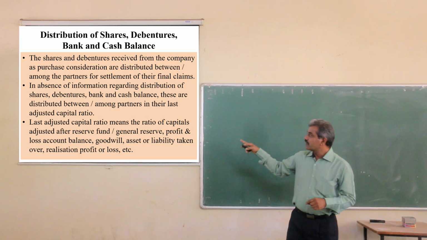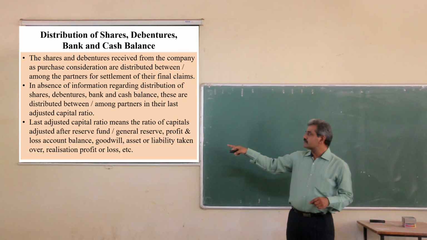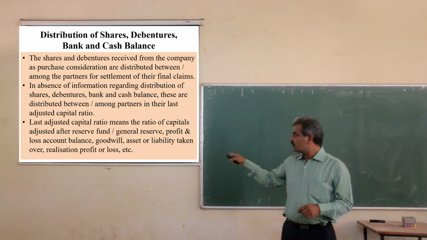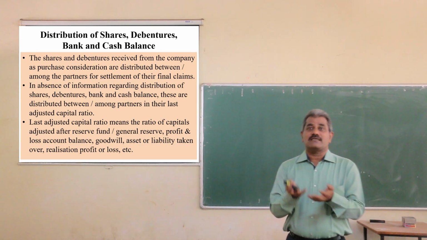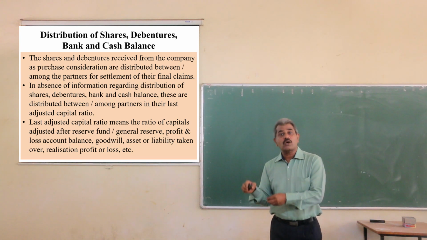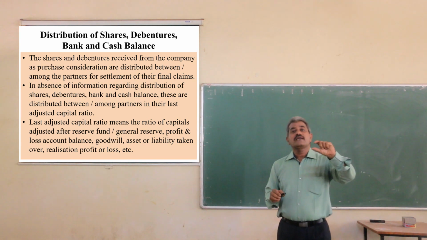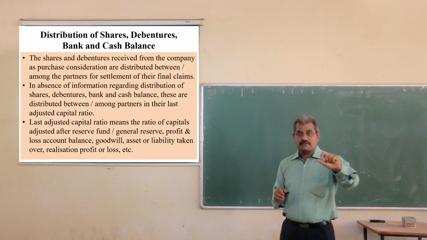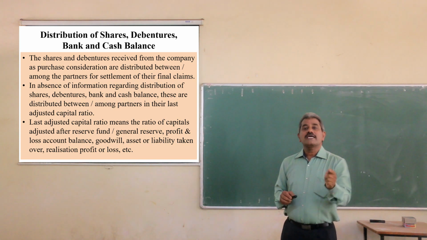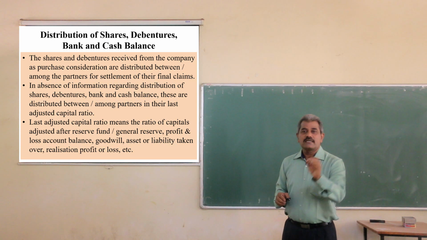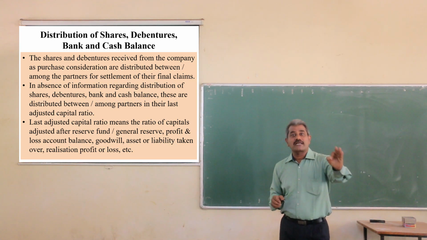After adjusting reserve fund or general reserve, profit and loss account balance, goodwill, asset or liability taken over, realization profit or loss, all these points are to be adjusted and recorded in the partners' capital accounts. Then calculate their final claims, the missing or balancing figures of their capital accounts. Calculate the ratio of these balances. This will be the final claim ratio or last adjusted capital ratio.